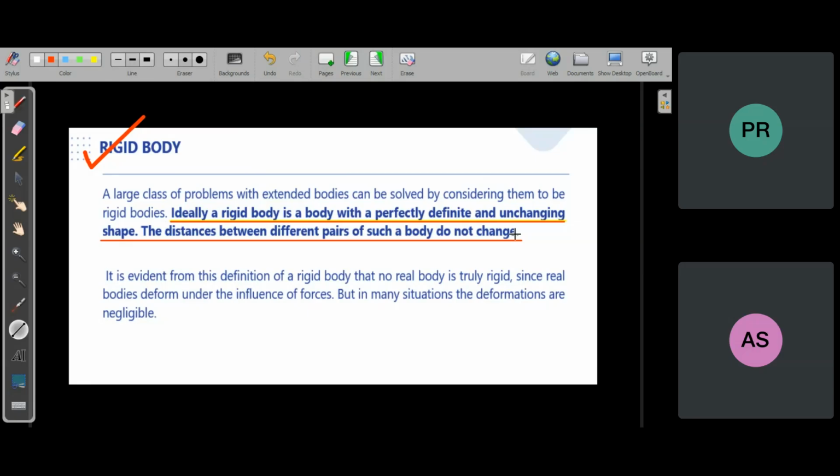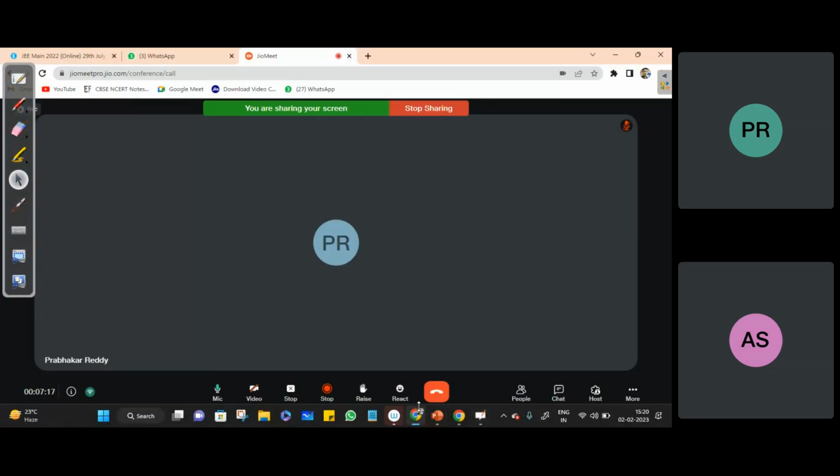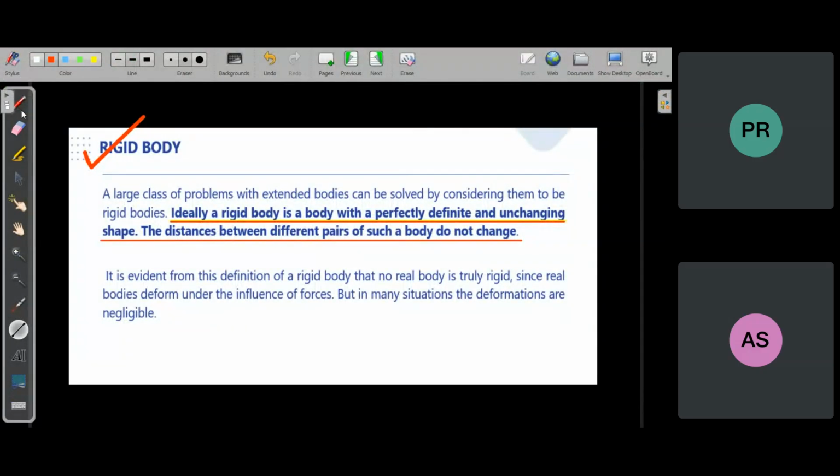For example, in a question it is given that a fan is rotating at this angular speed, then we will consider that fan a practical rigid body, and while it is rotating, its shape and size are not changing.